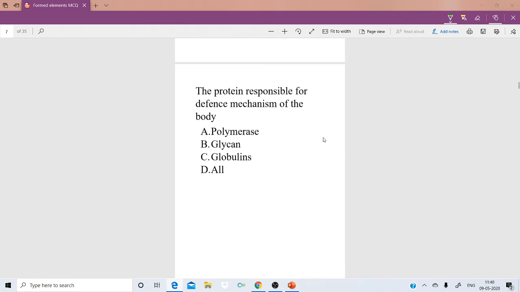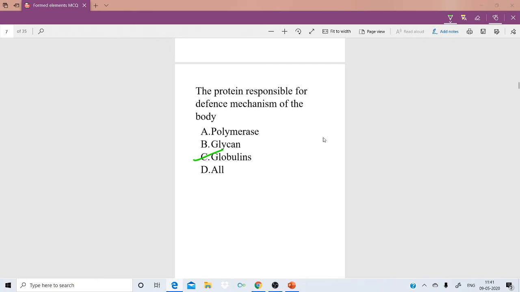Next, the proteins which are responsible for the defense mechanism of the body are: option A, polymerase; option B, glycan; option C, globulins; option D, all. The plasma also has some proteins necessary for the defense mechanism. So they are globulins, right?